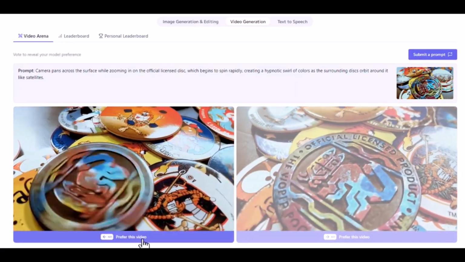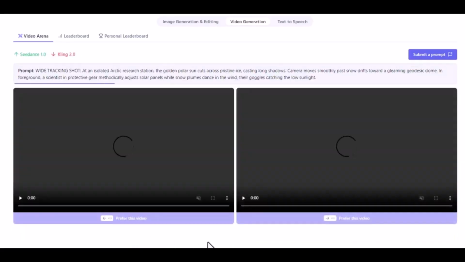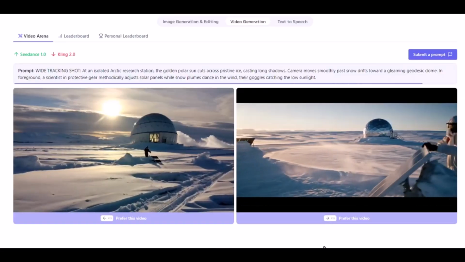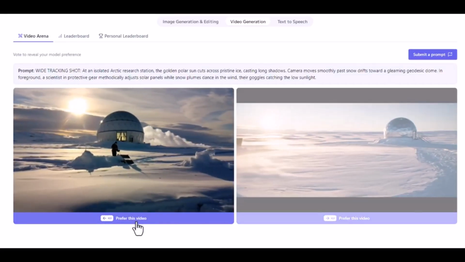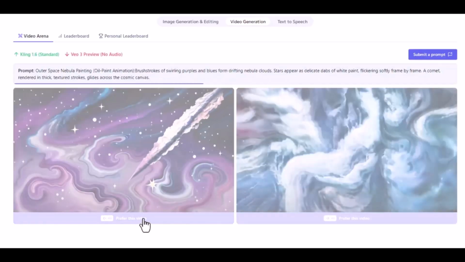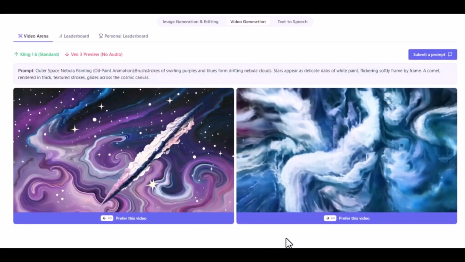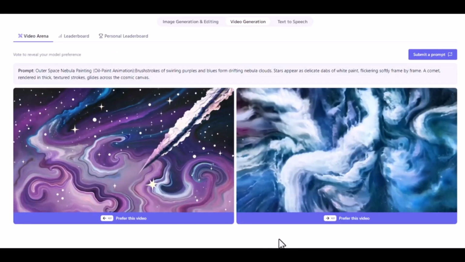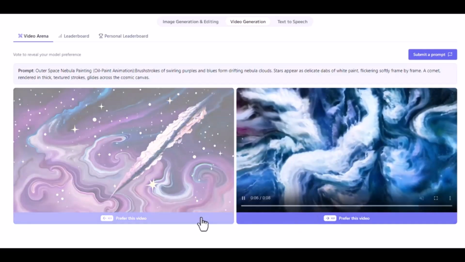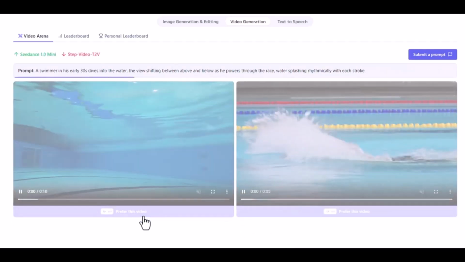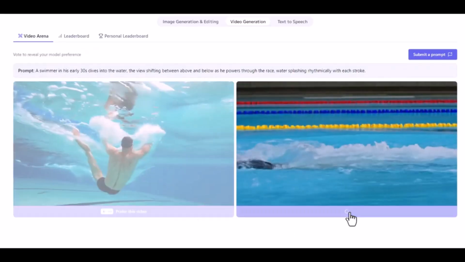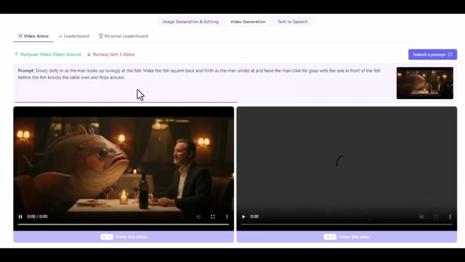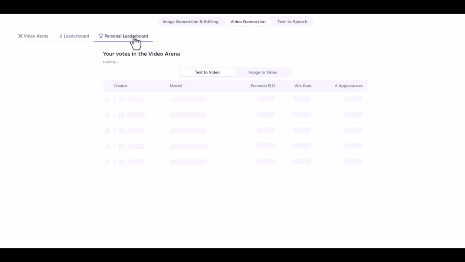This platform keeps track of different AI models and grades them based on real user feedback. Basically, they run the same prompt through 2 different AI video generators and then ask people to pick which result looks better. For example, I prefer this one, so I just click on it. Then it loads another set with different prompts and different models, and again, I choose the better one. It's a community-driven comparison, so these results aren't just my personal opinion, they reflect what the general public thinks.